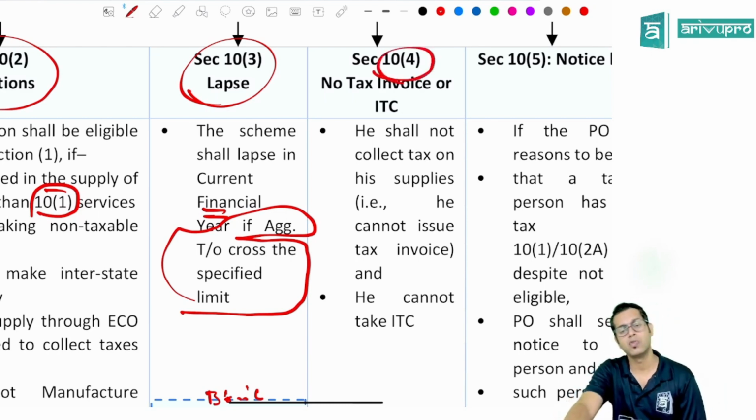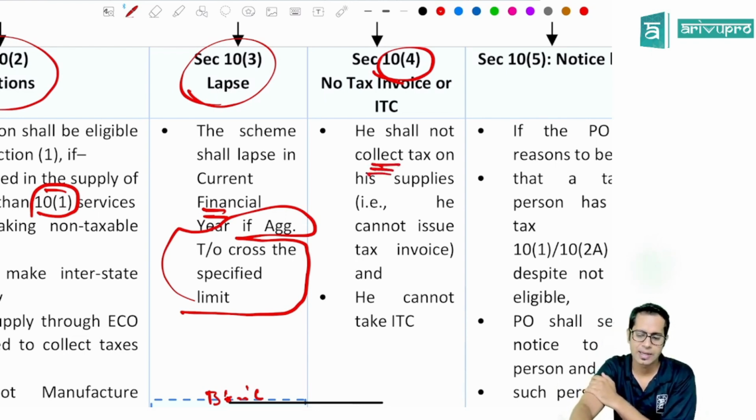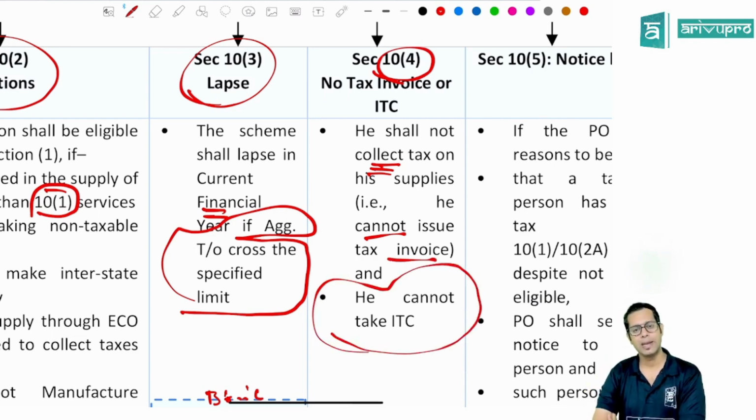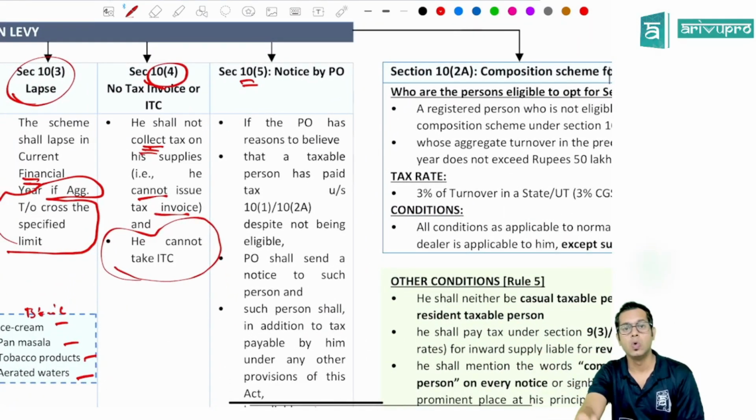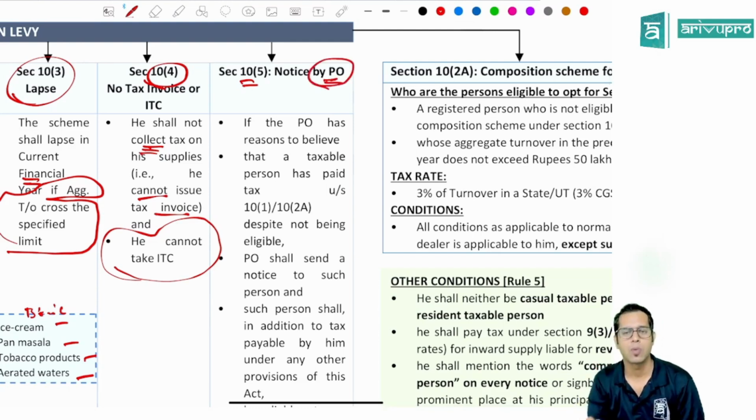Then section 10 subsection 4 says a composition dealer cannot issue tax invoice. He cannot collect taxes on his supply. That means what, sir? He cannot issue tax invoice, and a composition dealer cannot take input tax credit. If you're a composition dealer, you cannot take input tax credit benefit, and you cannot issue tax invoice. Section 10 subsection 5, notice by proper officer.